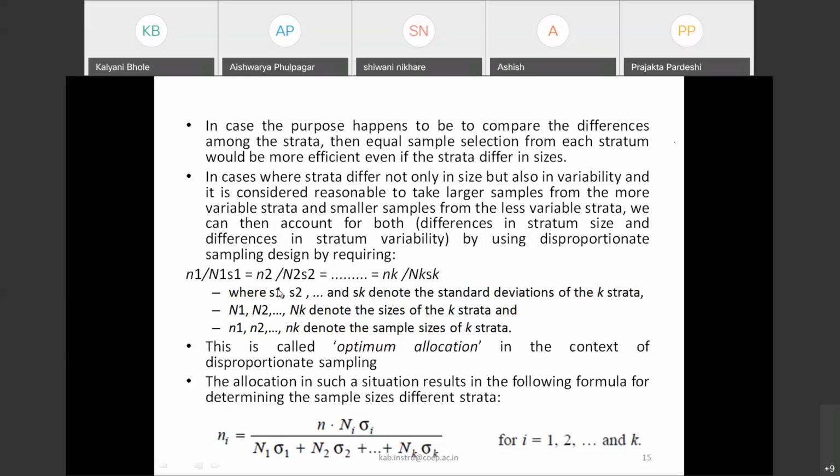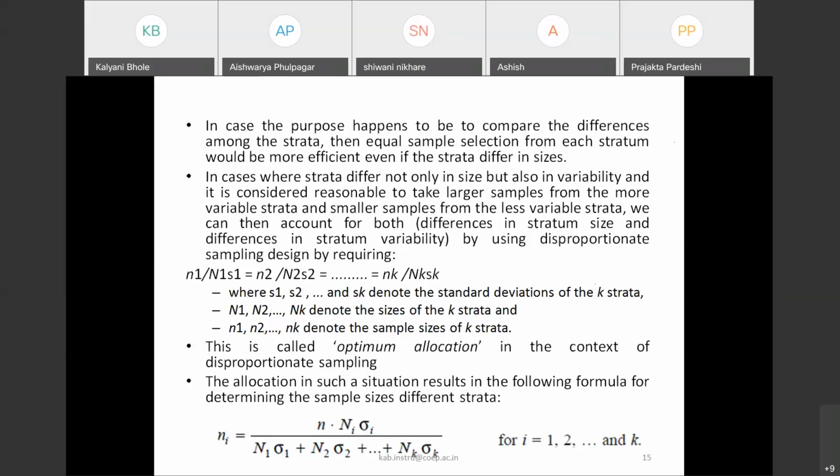Variability can be defined here by using the standard deviations of the strata. Now we are moving one step ahead. Not only the sample size, but we are also looking at variabilities. If there is more variability, we want to select more samples.